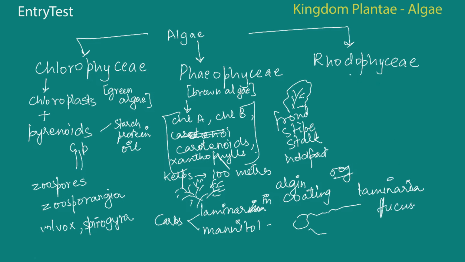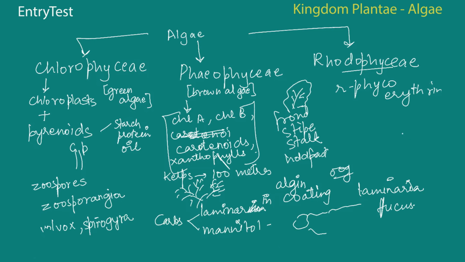So the next thing that we have to do is the third kind of algae, which is Rhodophyceae. So Rhodophyceae are commonly known as red algae because the pigment that is present in them makes it red, and that pigment is r-phycoerythrin. That is the pigment that makes it red, and usually they are marine in their habitat. Lots of them are found in the warmer areas as well.